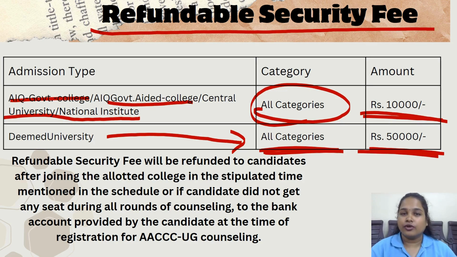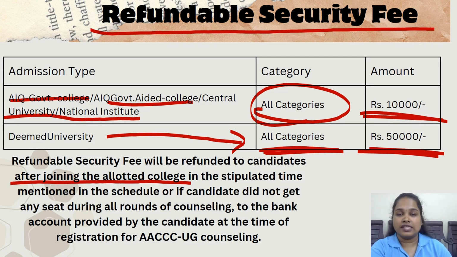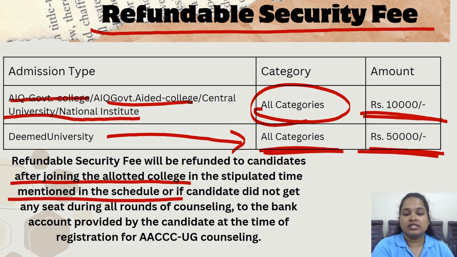There is an important point to be noted here. The refundable security fee will be refunded to the candidates after joining the allotted college. Only after joining the allotted college will the security fee be refunded in the stipulated time mentioned in the schedule, or if the candidate did not get any seat during all the rounds of the counselling, it will be refunded to the bank account provided by the candidate at the time of AACCC registration.